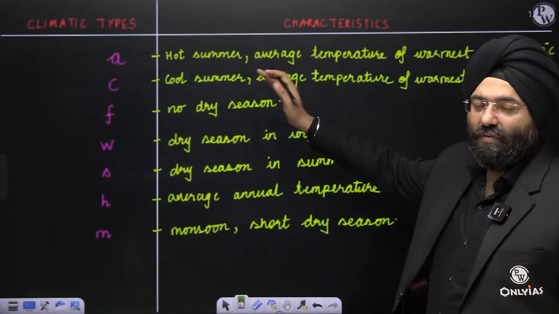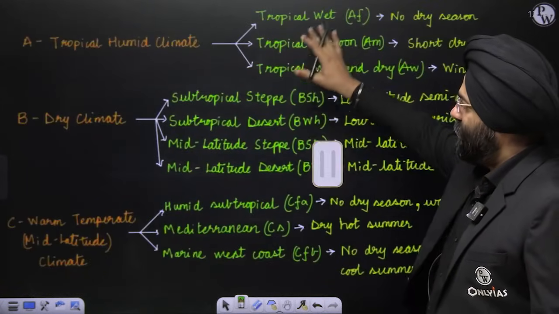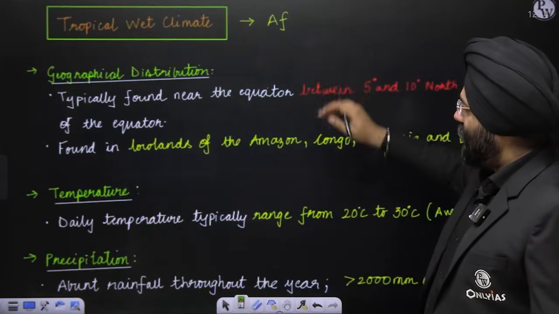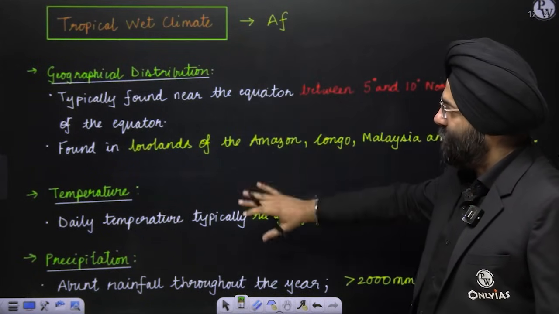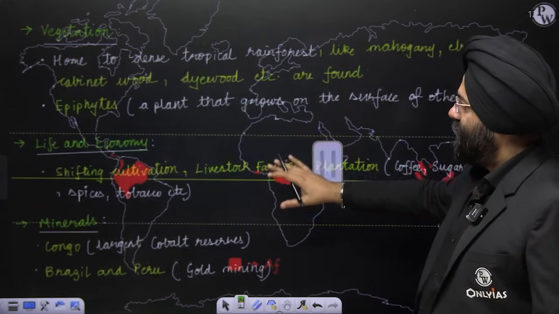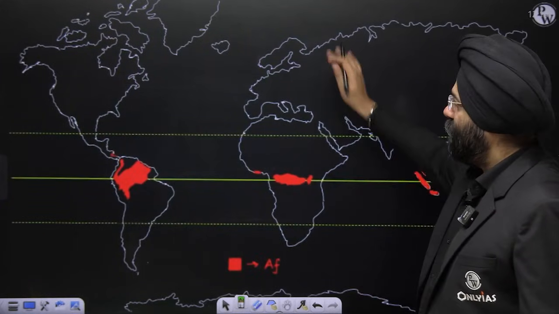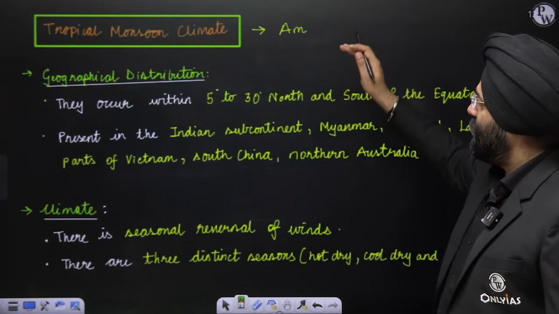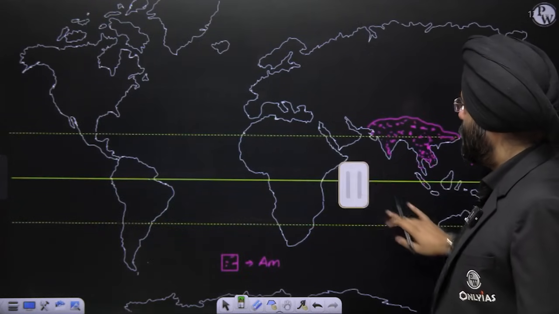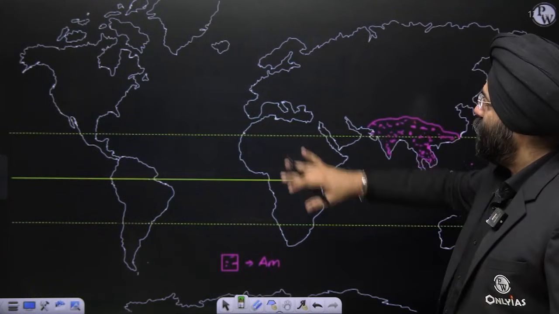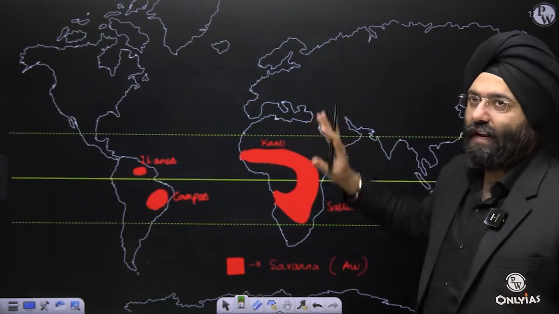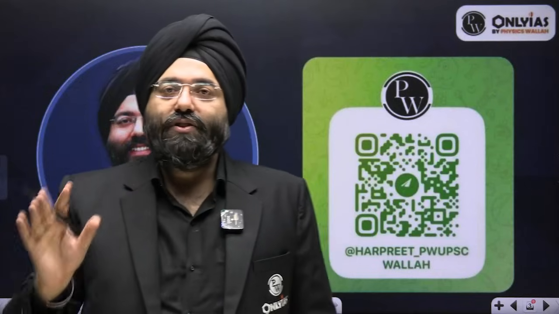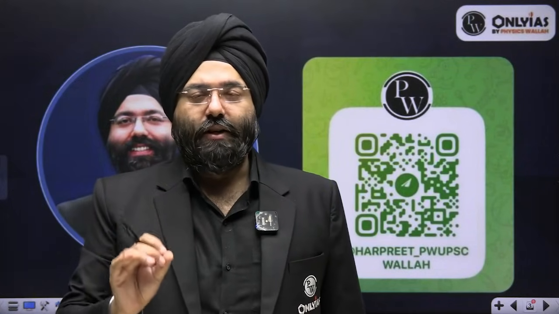This is again asked repeatedly in the examination. Then a little bit of explanation of these, and then I will go into detail with respect to each classification: distribution, temperature, precipitation, vegetation, and obviously their map. Similarly for the other classifications, their distribution, map and characteristics. So I have covered all the dimensions with respect to the types of climate that you need to do with respect to Koppen.